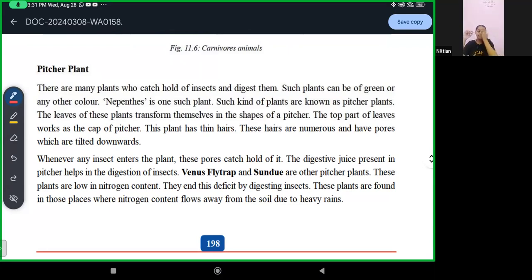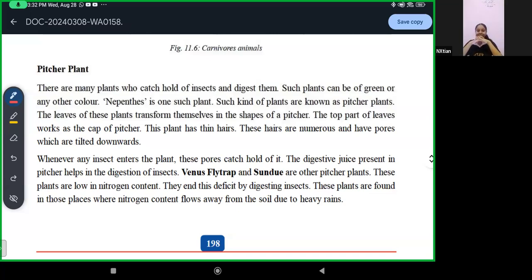Okay. So, if I take my hand like this, hold my fingers like this, and another hand also, hold my fingers and place it like this, one on the other. So this is how a pitcher plant is like. You can try it out with me. Take your hands, hold the fingers, place one on the other, and then when a fly comes and sits here in between, when an insect or something comes and sits here in between, it shuts down.